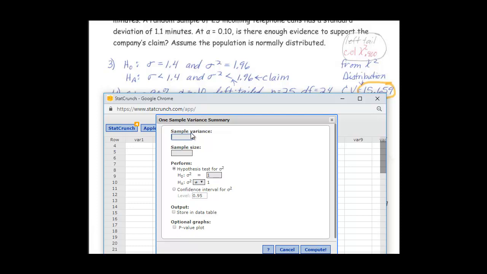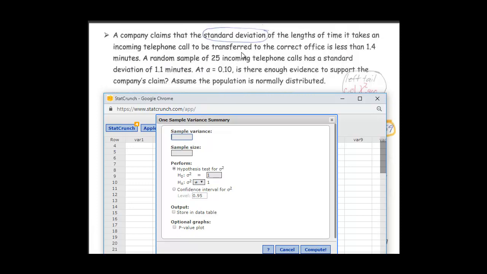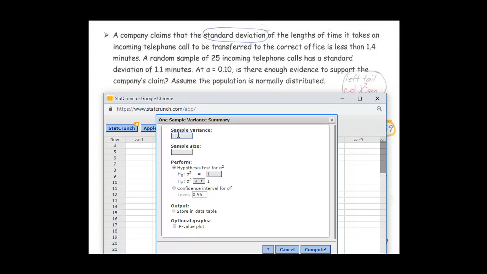StatCrunch is going to ask for sample variance. Our problem gave us standard deviation. So our random sample of 25 incoming calls has a standard deviation of 1.1. I need to square that because I need sample variance, not sample standard deviation. So 1.1 squared is 1.21. Our sample size was 25.